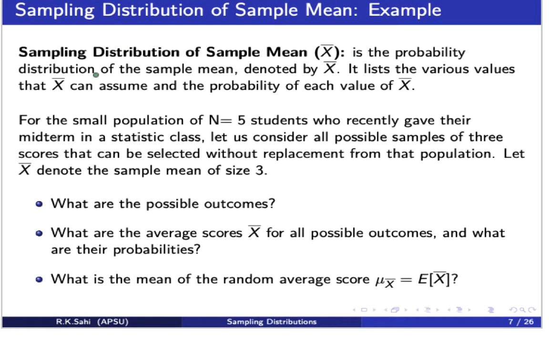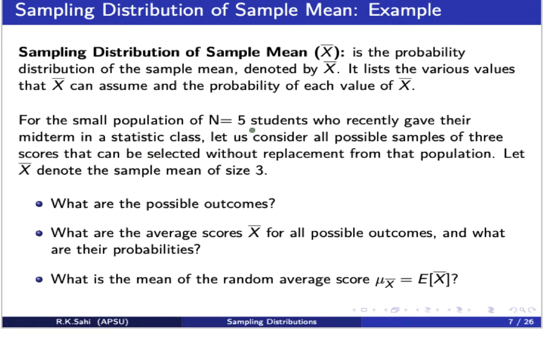Now, we're going to look at the sampling distribution of the sample mean. Okay, so remember, it is the probability distribution of the sample mean, and we denote it by capital X bar. What it does is list the various values that the sample mean can assume and the probability of each value of the sample mean.